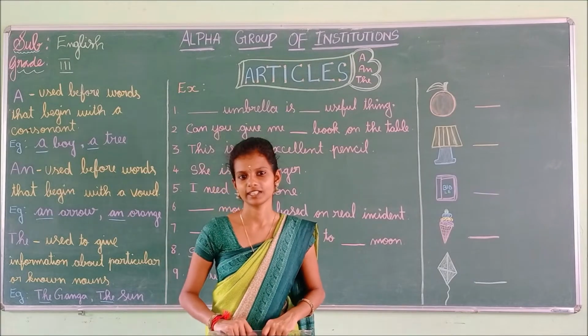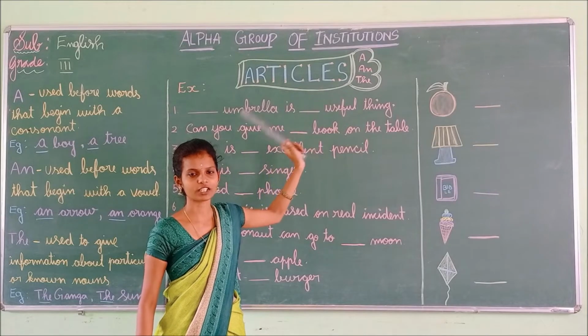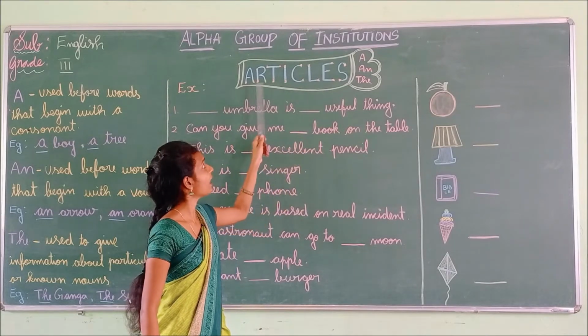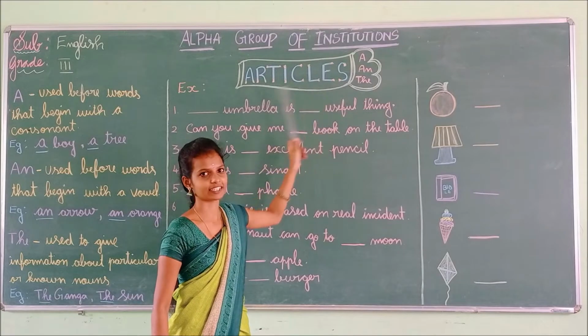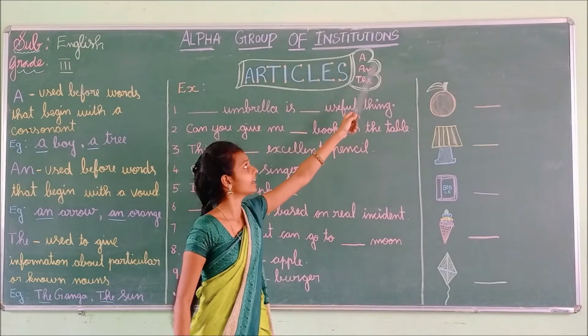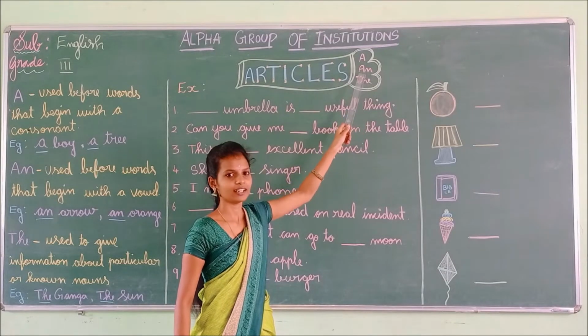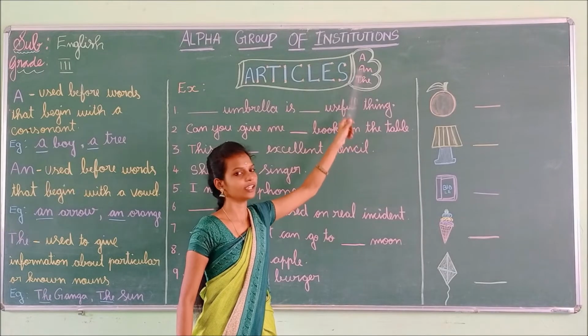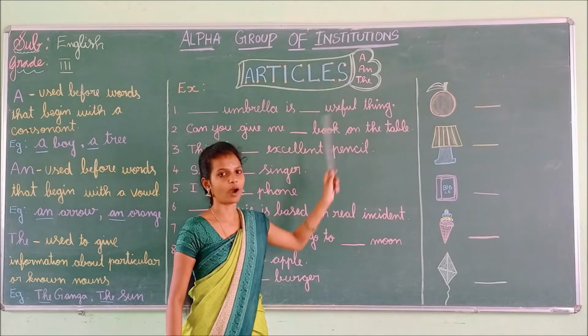Shall we? Yes. See, what is the title? Articles. What is the spelling for this? A-R-T-I-C-L-E-S, articles. These three are article words: a, an, and the. Now we are going to see the explanation one by one.